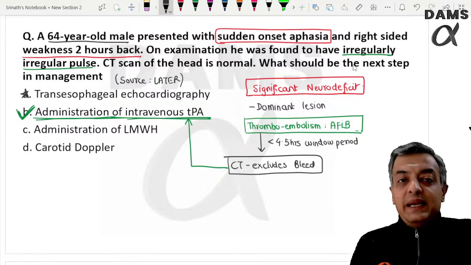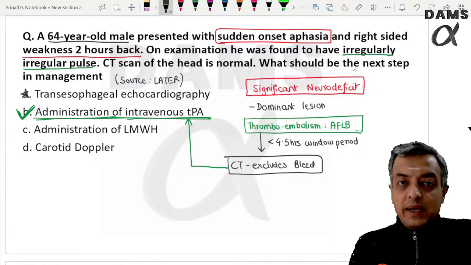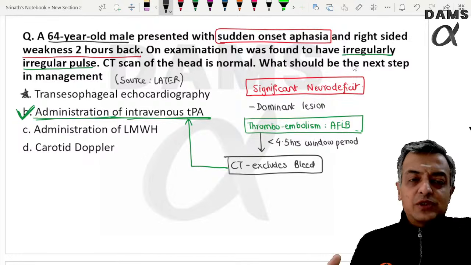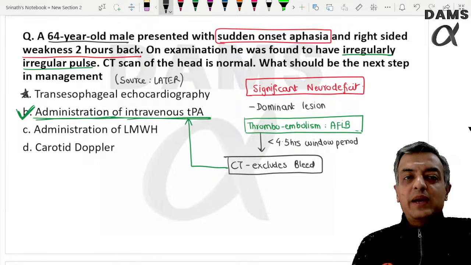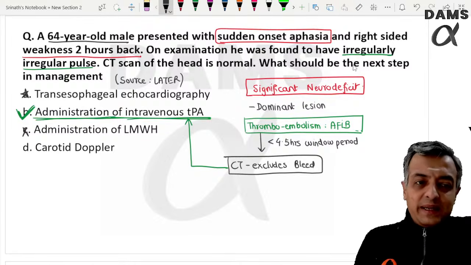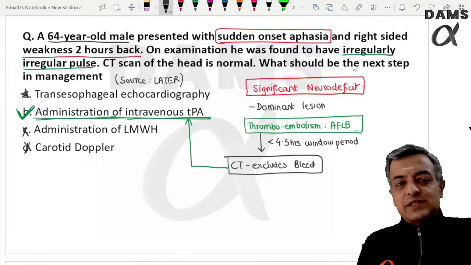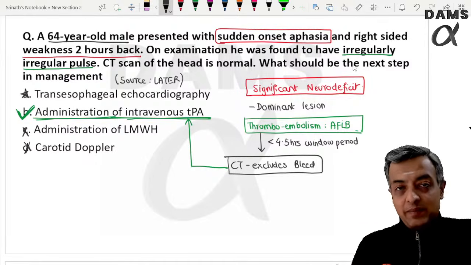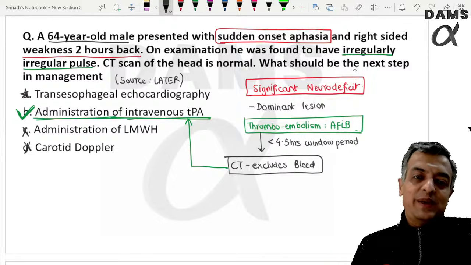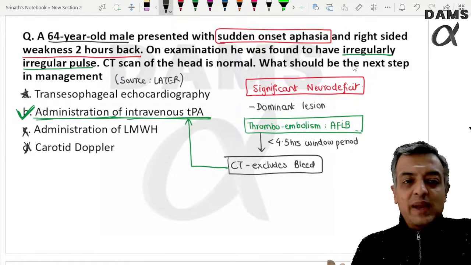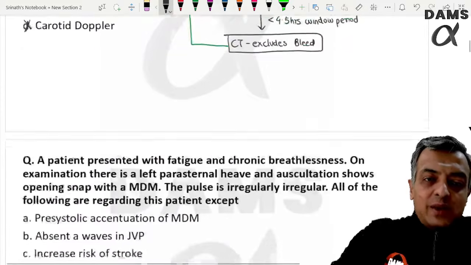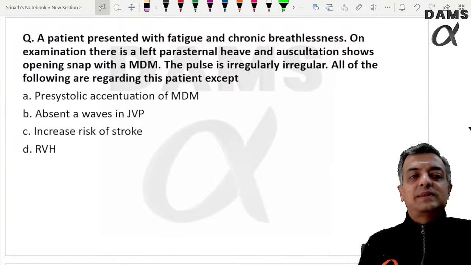Irrespectively, we know that indication for anticoagulation depends upon the CHA2DS2-VASc score in a patient with atrial fibrillation. To identify the source, echocardiography can be done later. Low molecular weight heparin is not really the correct answer. Carotid Doppler to search for the source can also be done later. If the patient had come after the 4.5-hour window period, then we would have looked at alternative management protocols, right? So the answer again is administration of TPA, that is thrombolysis.